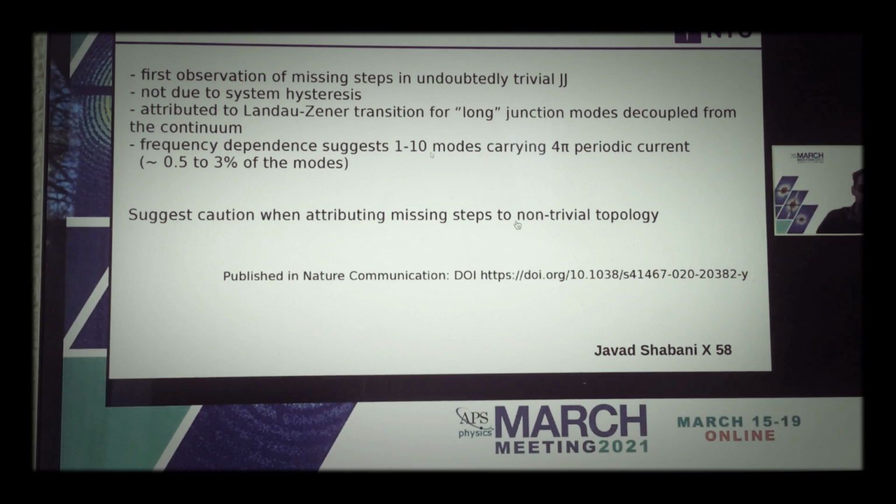Finally, I would say that the frequency dependence suggests only a small number of modes need to contribute for this to be observable. This suggests caution when attributing missing steps to non-trivial topology. This work has been published in Nature Communications. If you want to know more, you can also attend Professor Javachabay's talk in X58. Thank you for your attention.